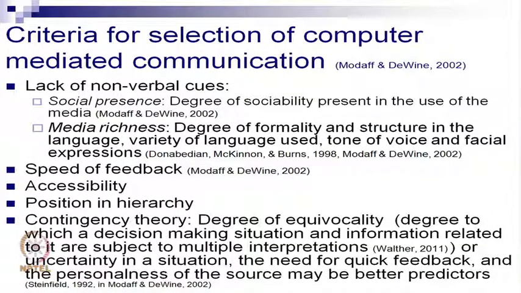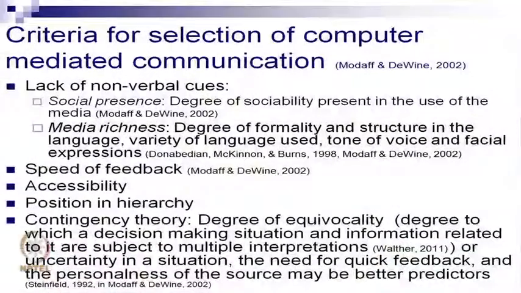Again, that impacts this. It also impacts media richness, which is the degree of formality and structure in the language, the variety of language, the kinds of words you use, the tone you use, and the facial expressions if applicable, or smileys. That also adds to it. Now time, the speed of feedback, has been a part of media richness.